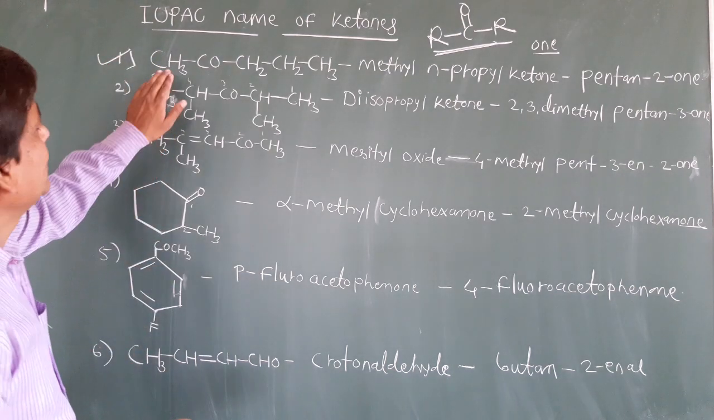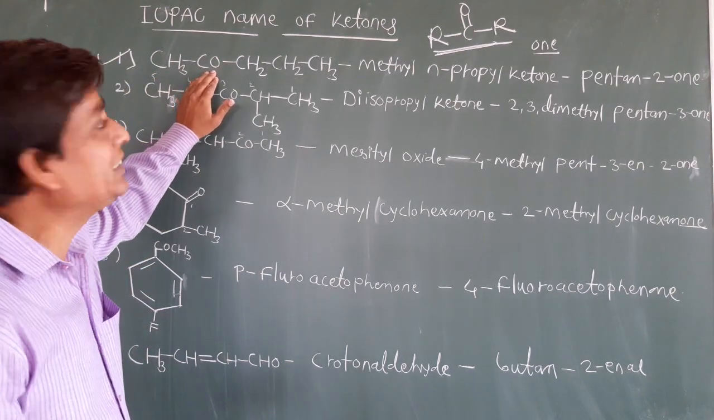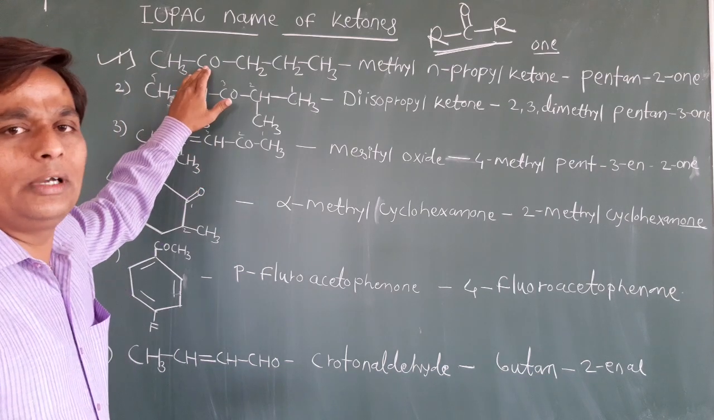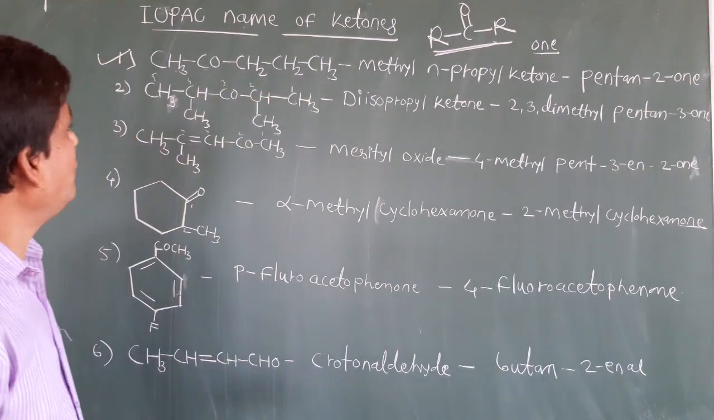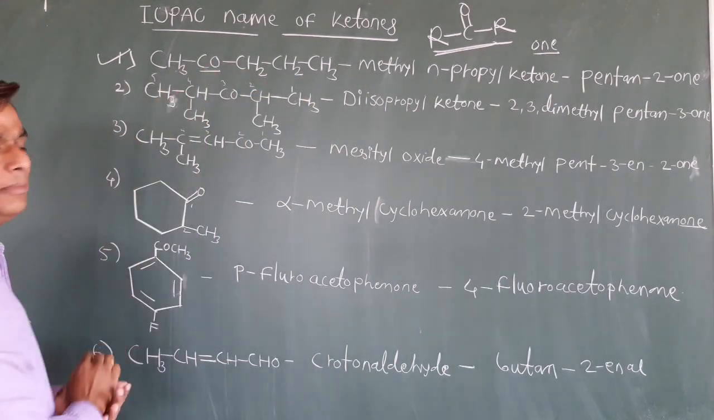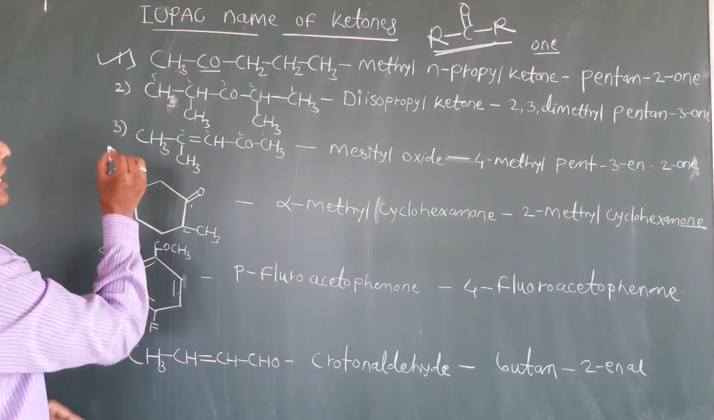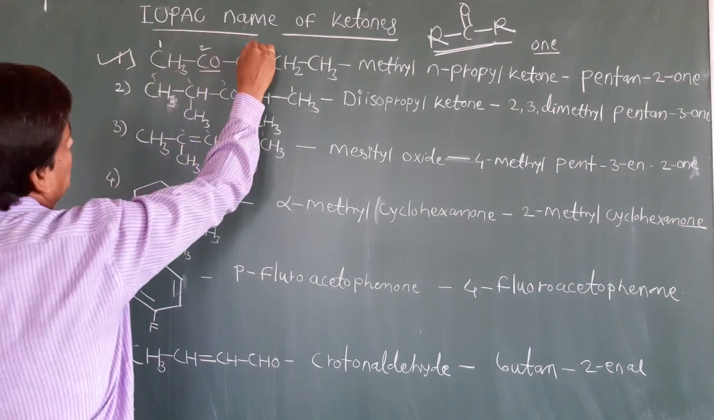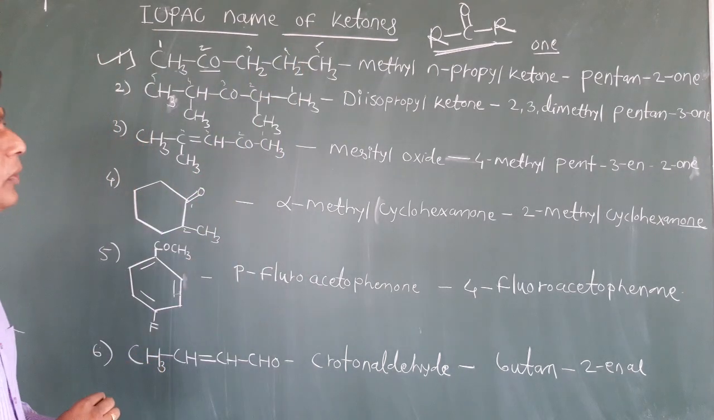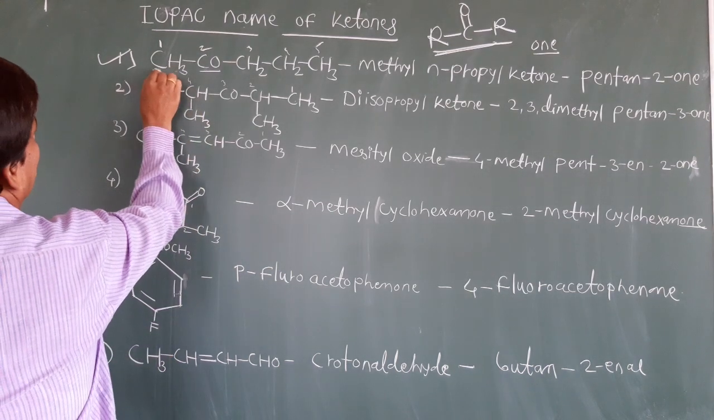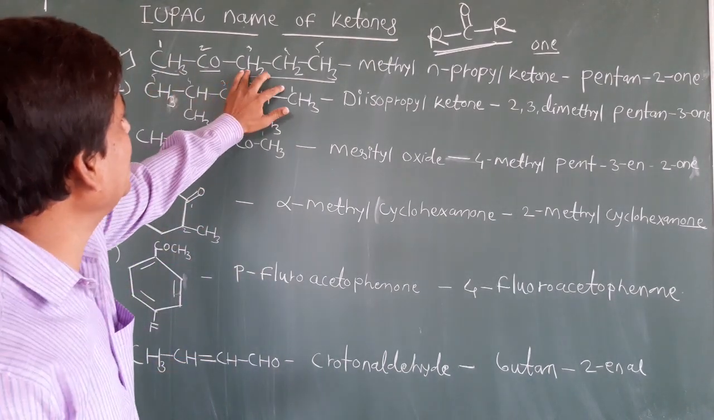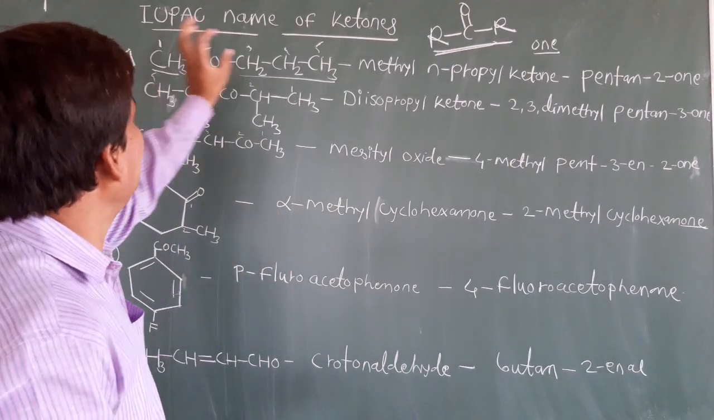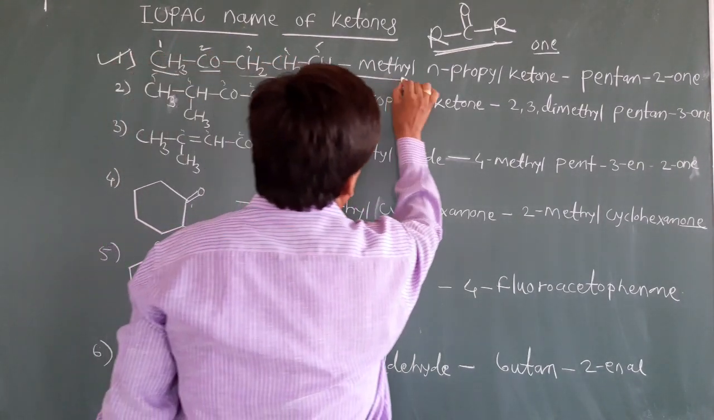This is the first example. CH3, C double bond O. Sometimes it is written only CO, which means a carbonyl group. CH3 C double bond O CH2 CH2 CH3. So where is the functional group? CO, C double bond O, is the ketone group. So you start the numbering from this side only, 1 2 3 4 5. Now for the common name: on this side a methyl group is there, and on this side a propyl group. So it is methyl n-propyl ketone. This is your common name.